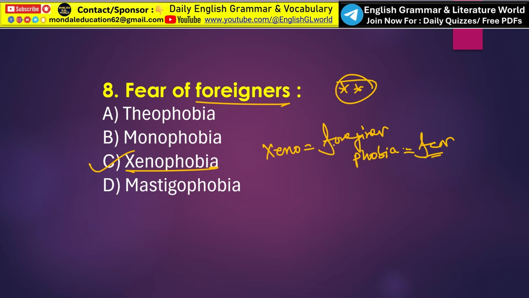So xenophobia means fear of foreigners. Theophobia means fear of gods. And what is monophobia? Fear of being alone. And what is mastigophobia? The word mastigophobia means fear of punishment.